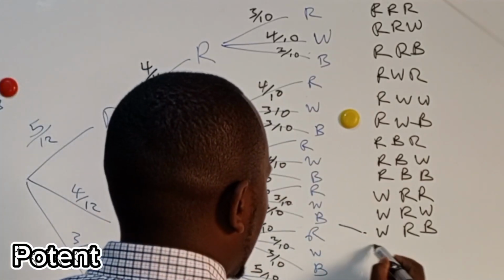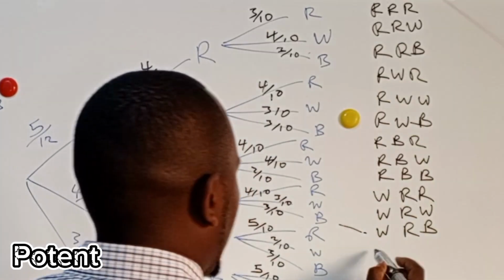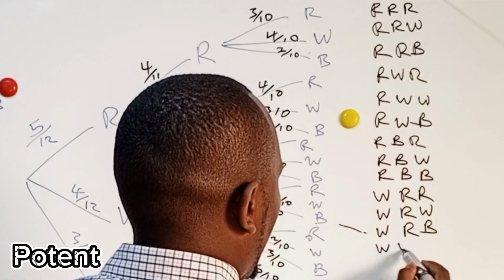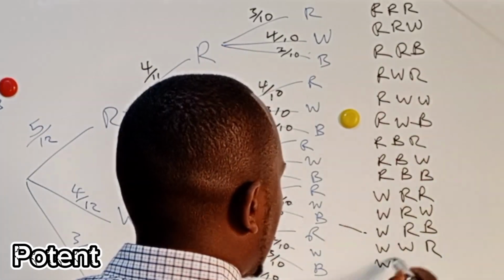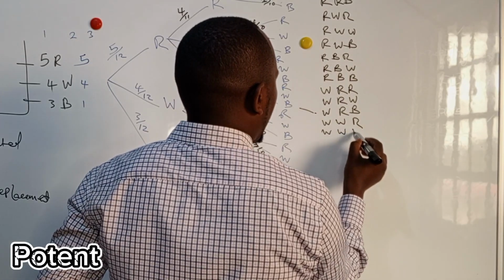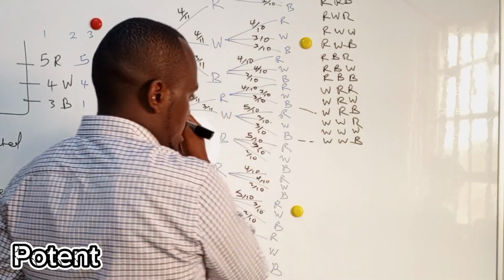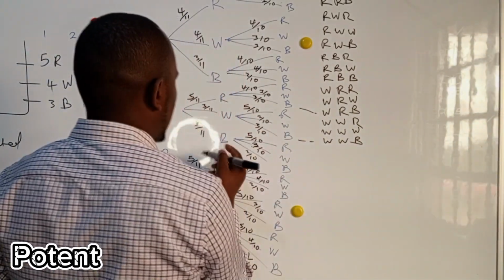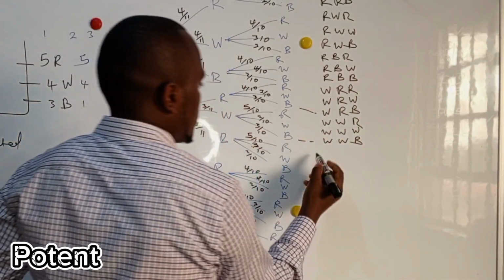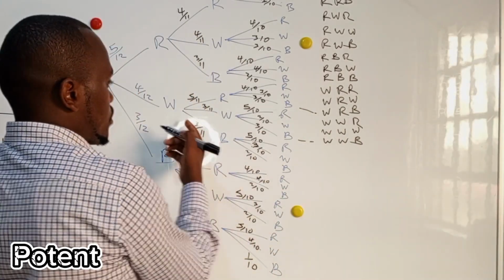Then we go on white, R, white, blue. So this one. Then probability white, blue, R. I hope you can see.